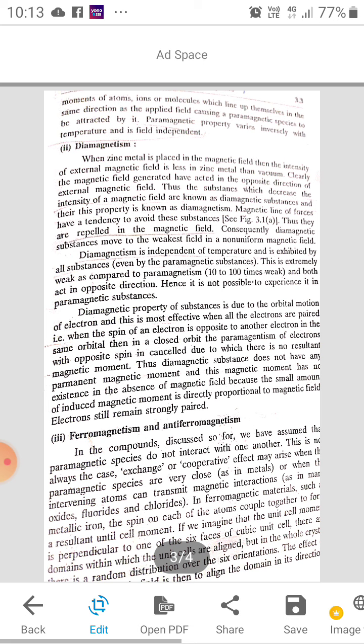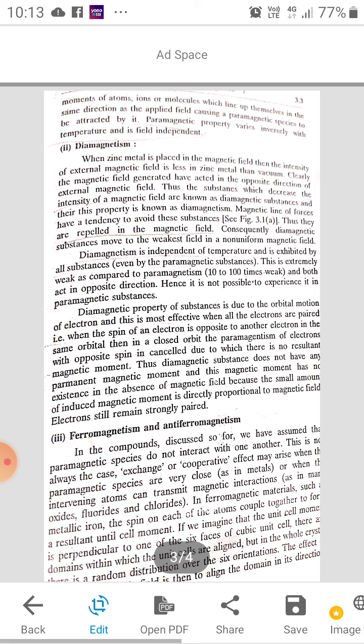Ferromagnetism and antiferromagnetism. In the compounds discussed so far, we assume that the compound is either attracted or repelled by the magnetic field.